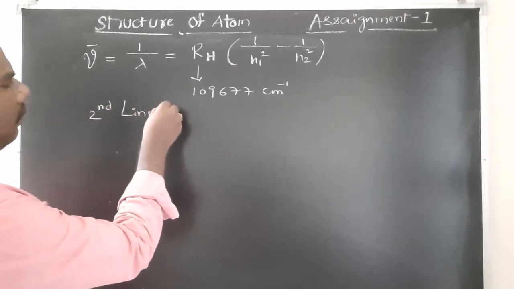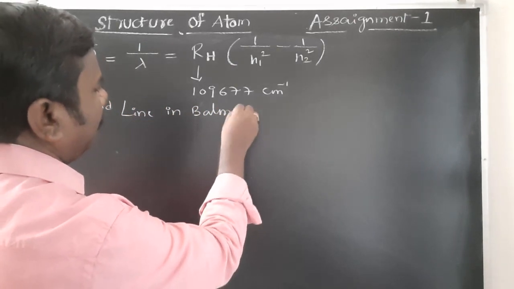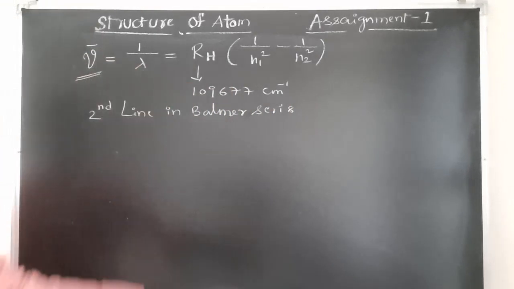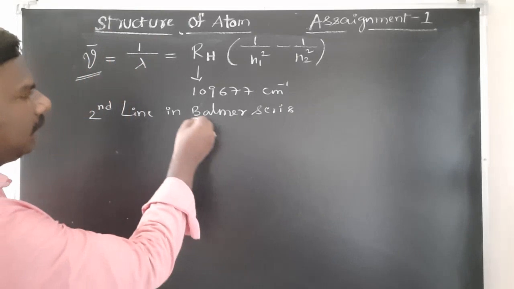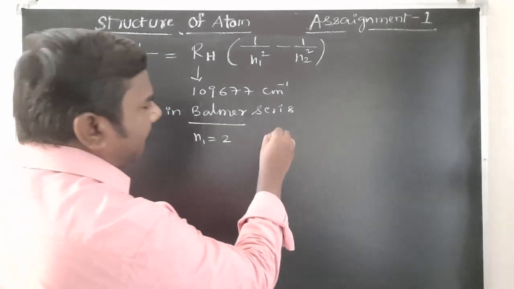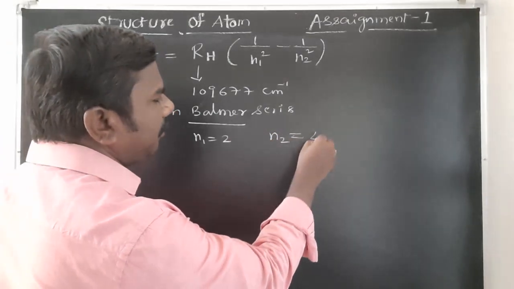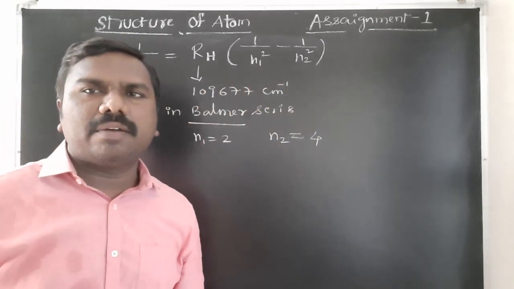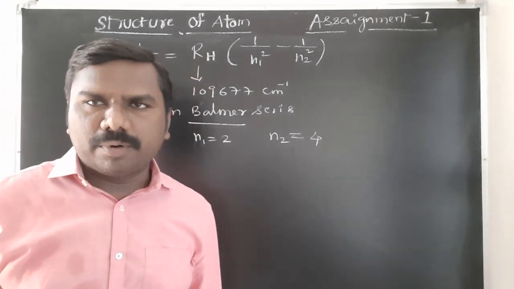Simply, if they ask the question, calculate the wavelength or wave number of the second line in the Balmer series. Balmer series means always n1 is equal to 2. For the first line, the n2 value will be 3. For the second line, the n2 value will be 4. Substitute n1 2, n2 4, then you will get the wave number, and this value should be substituted here. So, very important.